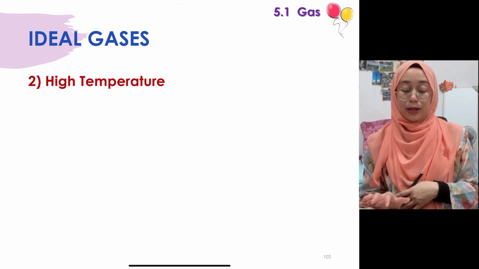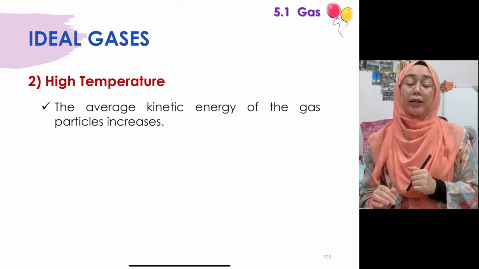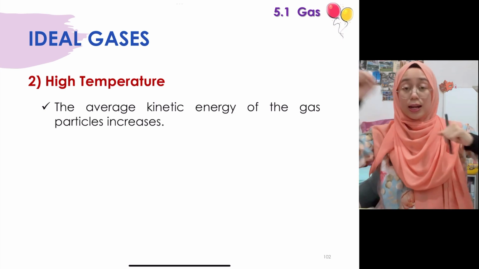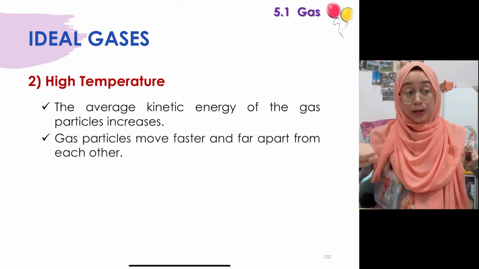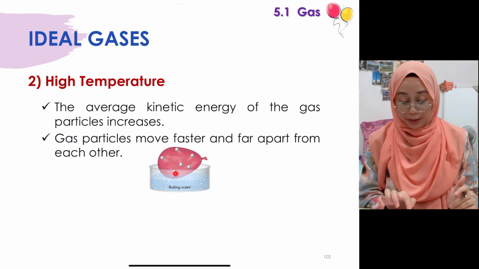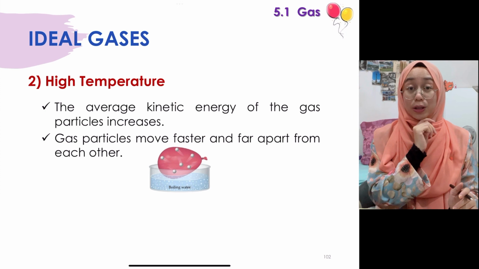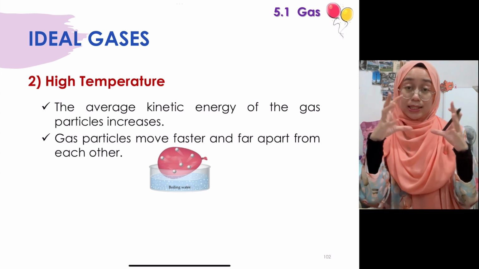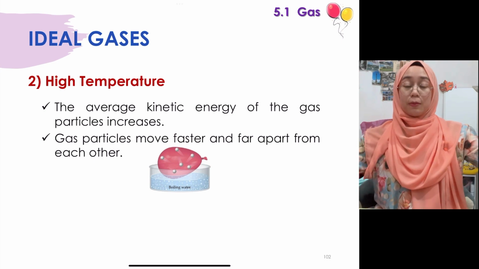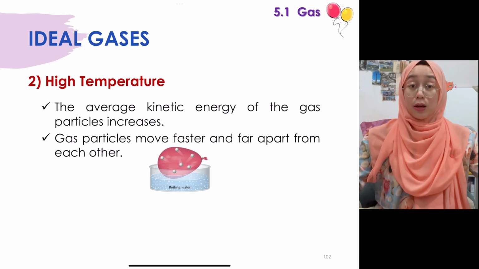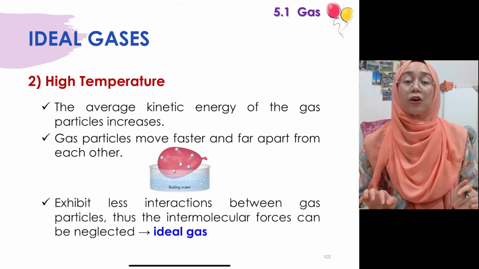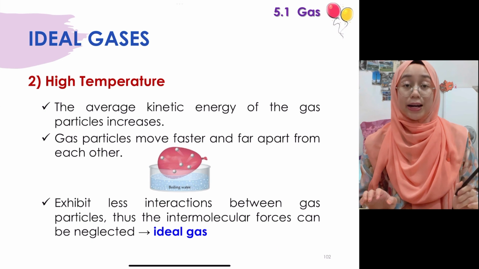Okay, and then what happened dekat high temperature pula? Bila dekat high temperature, the average kinetic energy of the gas particles increases. Maksud dia akan bergerak dengan lagi cepat. Okay, bila dia lagi cepat juga, at the same time dia jadi lagi further apart from one another. So boleh nampak dalam ni lah, compared to yang gambar yang sebelum ni yang dekat low temperature tu, boleh tengok balik, yang tu distance dia lagi dekat bila dia move slower. Tapi bila dia move faster, the distance becomes further apart. Bila distance becomes further apart, meaning we can ignore intermolecular forces between the gas particles, therefore the gas is said to behave ideally then.